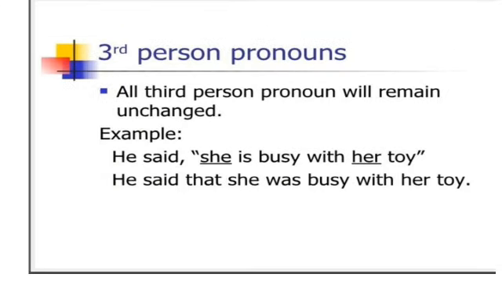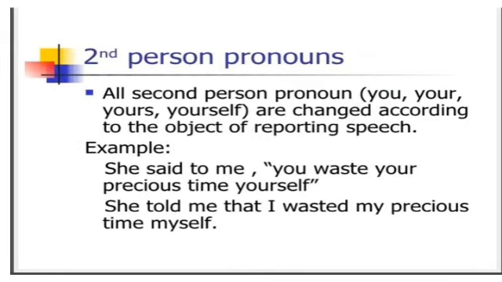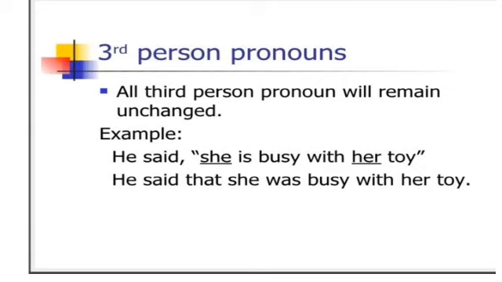Okay, third person pronoun, all third person pronouns will remain unchanged. For example, she is busy with her toy. She is third person and her third person. She said that she was busy with her toy. So you have seen that she remains here the same and her remains here the same. So the third person will remain unchanged when you are going to change the narration.